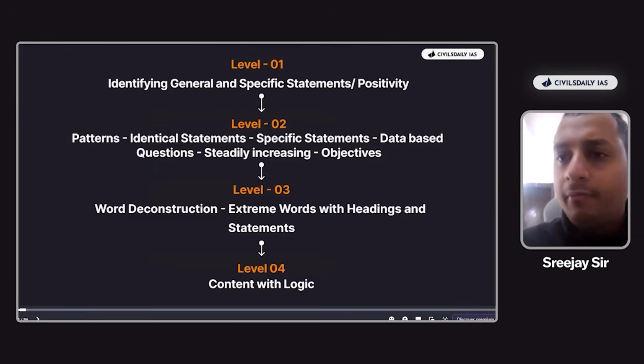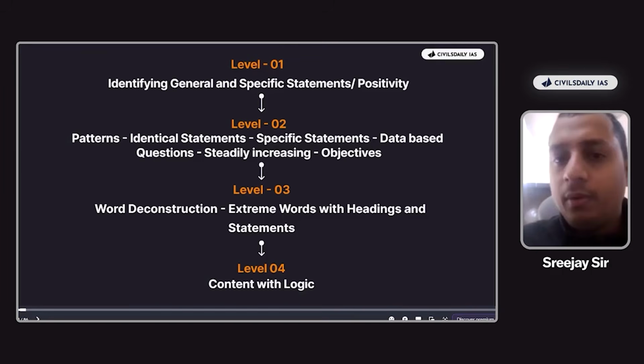Now, the difficult level, when it improves, we move to level 2. And level 2 is where we go with that option. Mostly if 2 options are identical, we go with one of them. We go with that option which are more specific, or what we call it, we go with the option which is the odd one out. We deal with database questions. We deal with when any ministry and objective is asked. And also we go with different types of logics when the statement deals with steadily increasing, consistently decreasing, increasing, and all this.